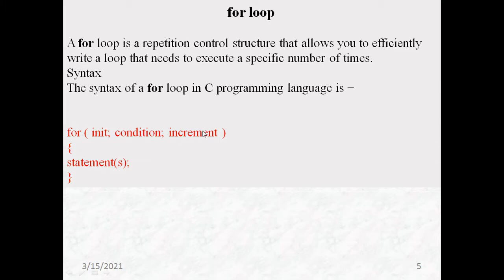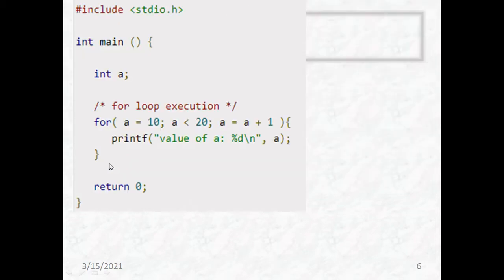Okay, let's get into the program. #include <stdio.h> is the standard input and output header file. It's a preprocessor directive that starts with a hash symbol. In int main, int a, then for a = 10, here we are initializing. This is the for loop execution: this is the initialization, this is the condition, and this is the modify, where a = a + 1. Until this condition becomes false, the entire loop will repeat.